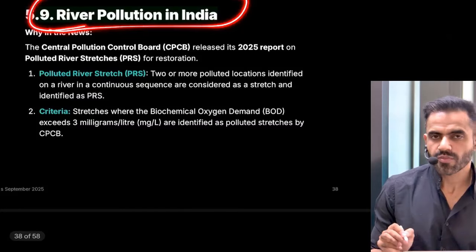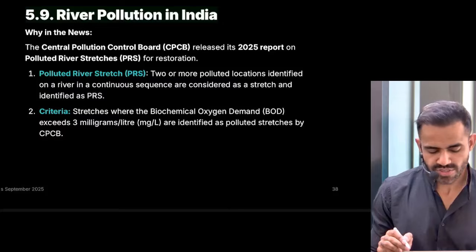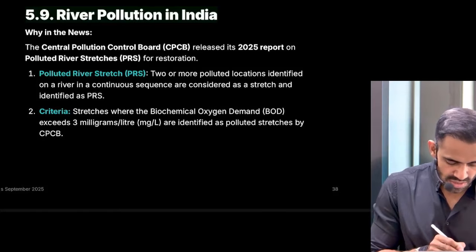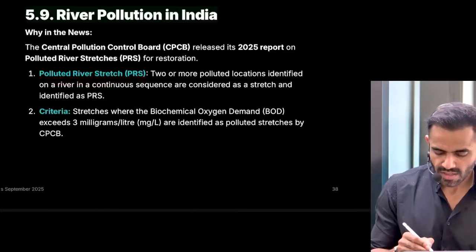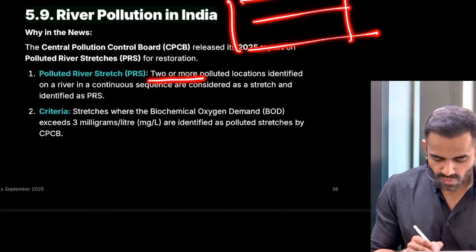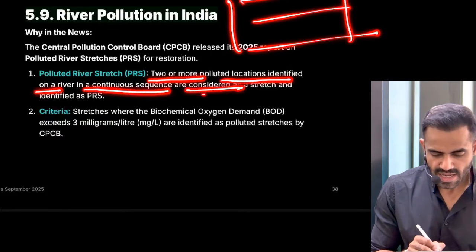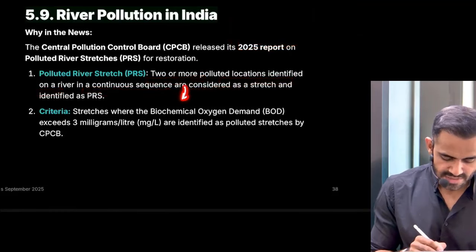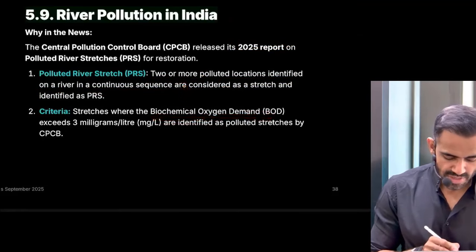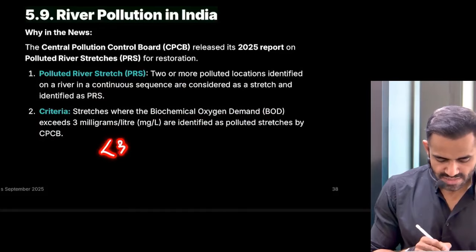Next is related to river pollution. So recently CPCB released a report, and that has shown that there is not much improvement in our rivers in terms of pollution. That means they are still polluted. Now in that context, there is one term, polluted river stretch. In a very simple sense, it is a continuous area of pollution. So two or more polluted locations identified on a river in a continuous sequence are considered as a stretch. And in this case, the BOD, that is biological oxygen demand, is quite high, that is 3 milligrams per liter. Now understand, what does that mean?